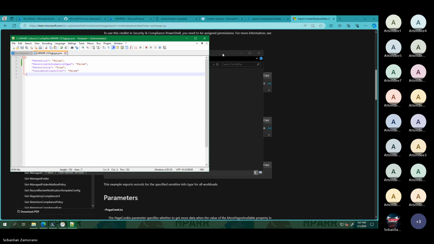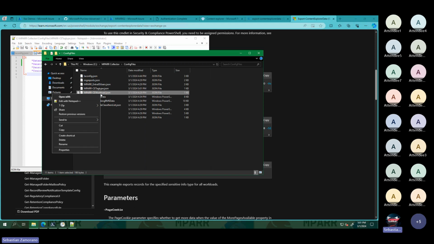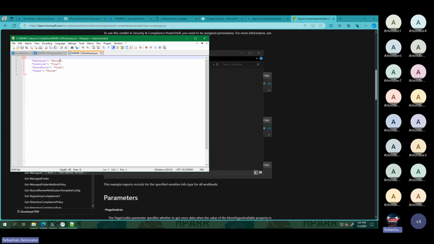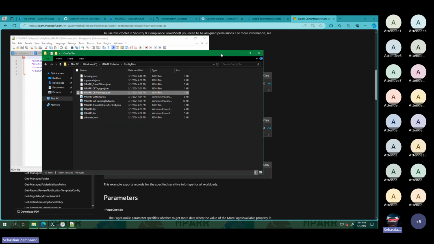Then we have this one that is related to the workloads. Again, if you want to download the information from Exchange, OneDrive, SharePoint, Teams, you can select changing true to false. I will select OneDrive and SharePoint in this case. And we have another JSON for trainable classifier.